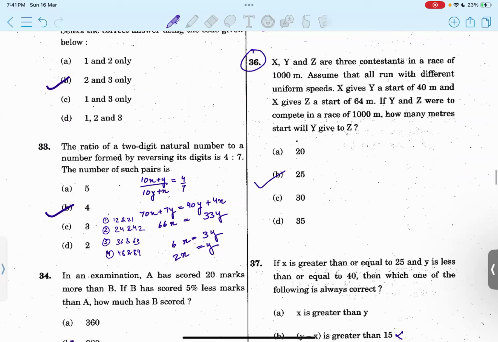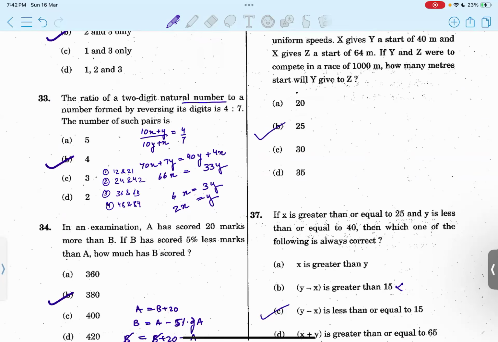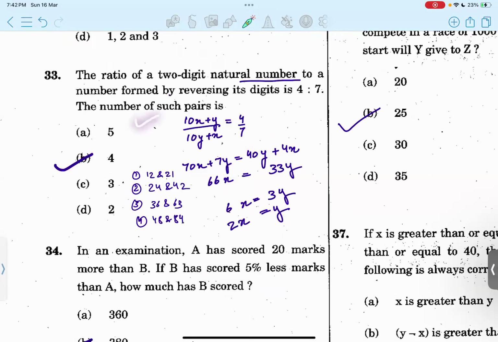Then 33, the ratio of a two-digit natural number to the number formed by reversing it. So let's say xy, this is how we can write it, 10x plus y, and the reverse would be yx. So that's how we can expand this. This ratio is given to be 4:7. So how many such pairs are there?